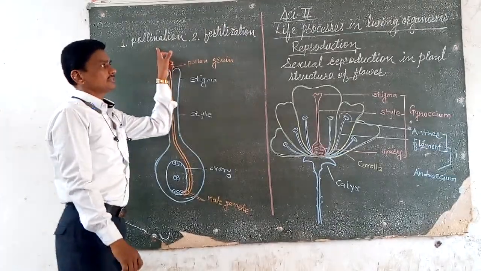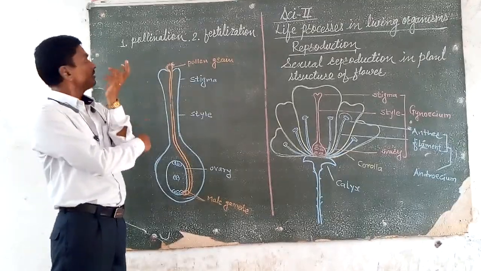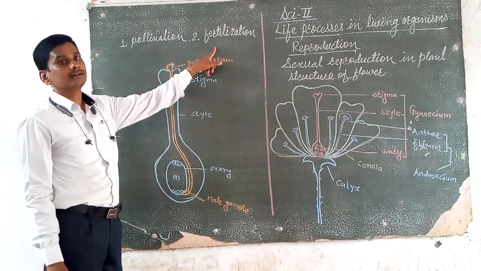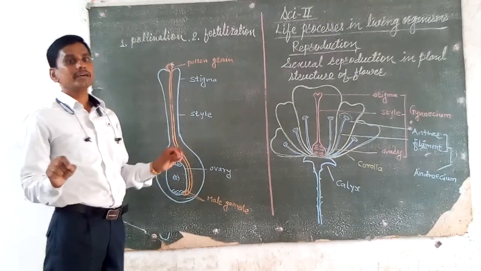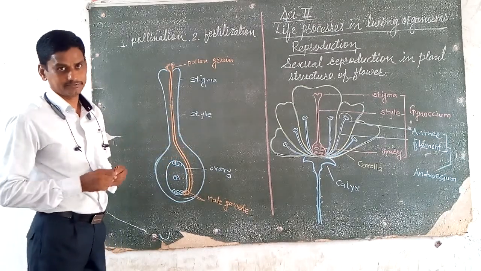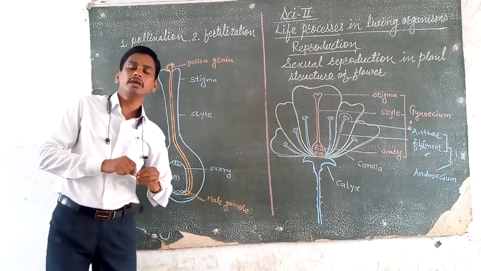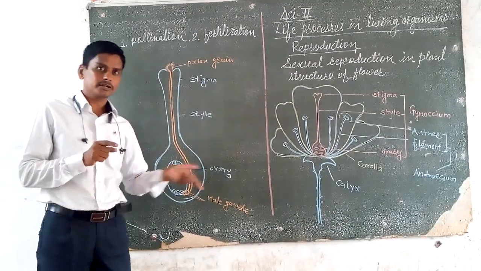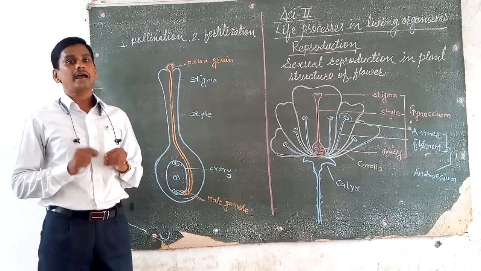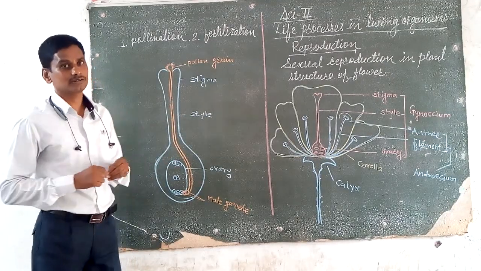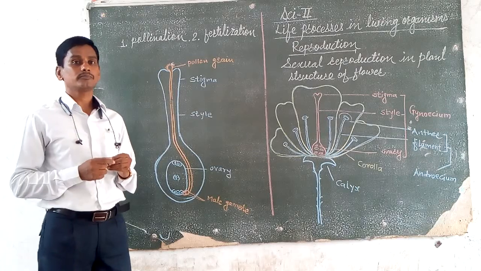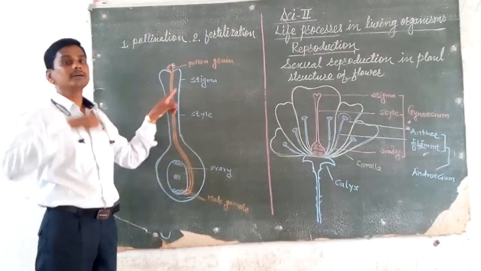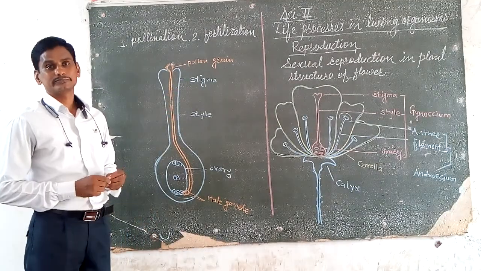The most important processes in sexual reproduction are pollination and fertilization. We know that sexual reproduction is the union of a male gamete and a female gamete. In human beings, the male reproductive system produces sperm and the female reproductive system produces eggs, and fusion of this sperm and egg produces a zygote. From the zygote an embryo develops, and from the embryo a new organism develops.